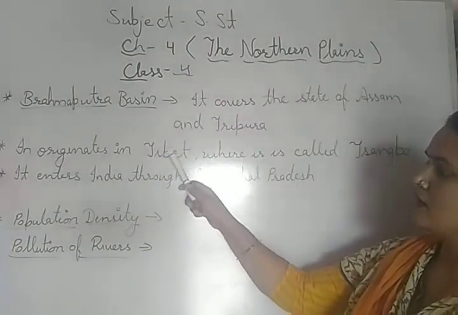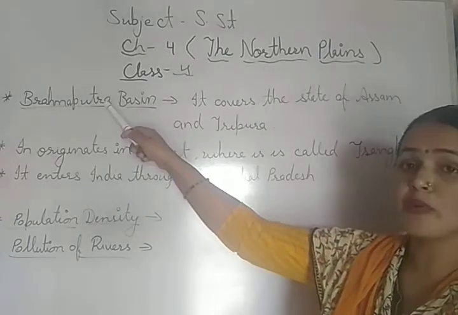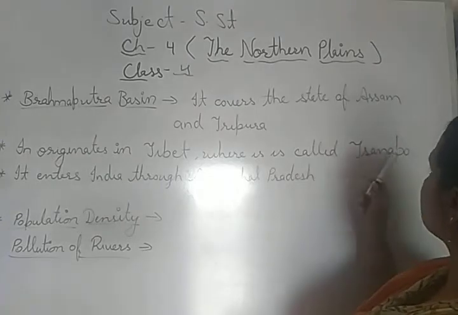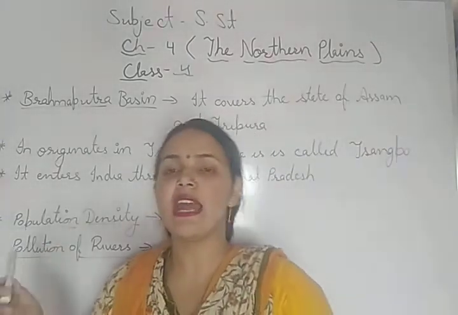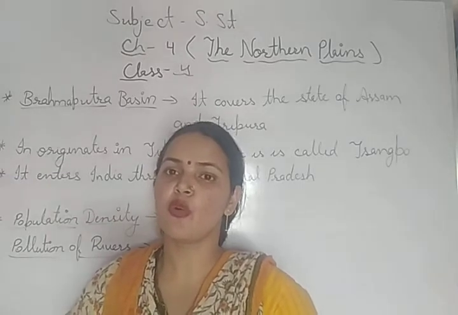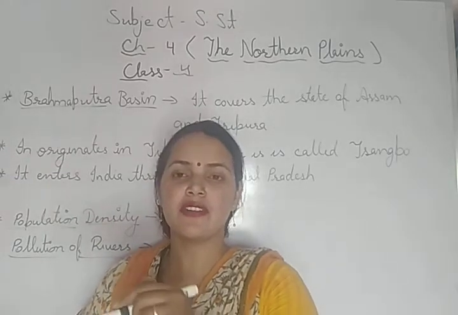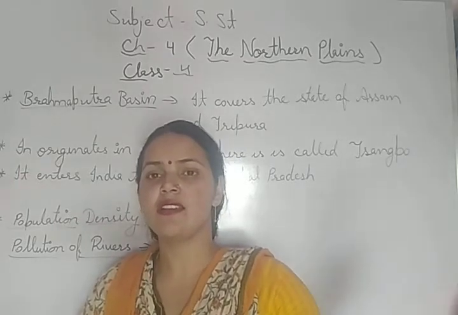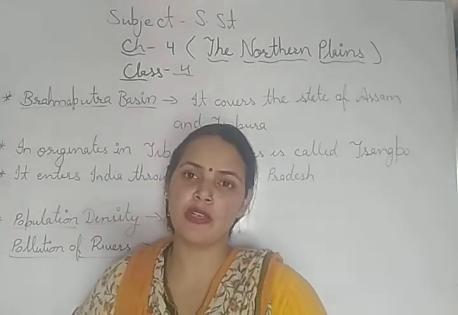It enters India through Arunachal Pradesh. After that, it flows through Assam, and at last it enters the Bay of Bengal.